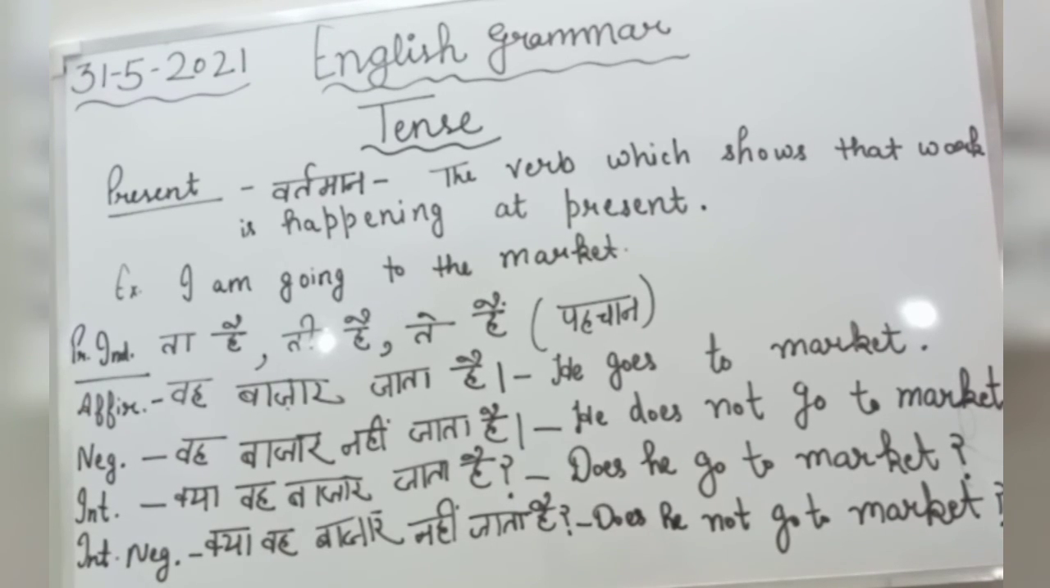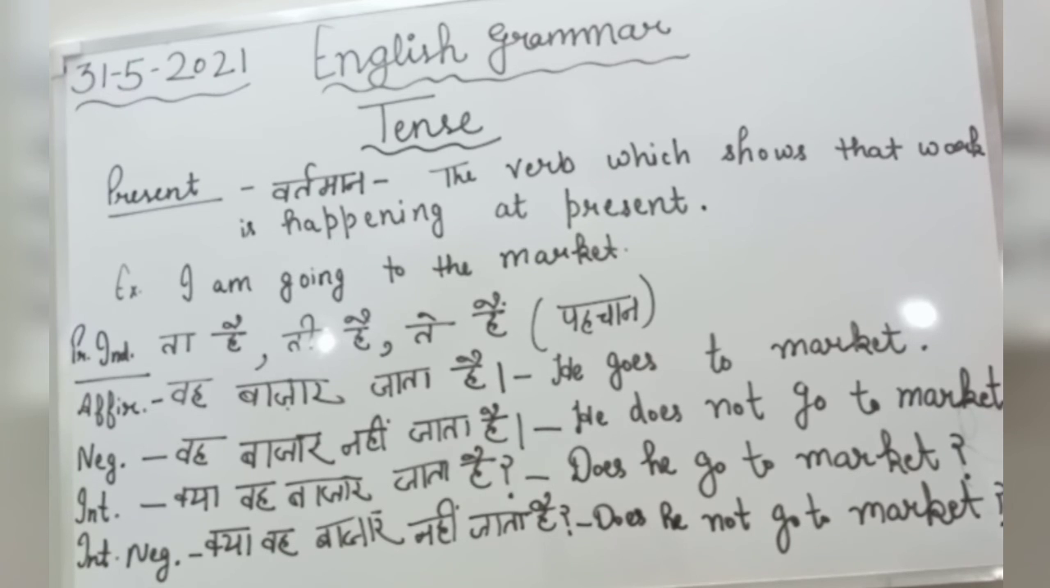क्या वह बाजार जाता है? According to he, that is subject here, we will place does at the starting. After that the subject is he, does plus he, verb's first form is go, to preposition, market, object. After that question mark will be placed. So the sentence will be prepared in this way: does he go to market, and question mark.